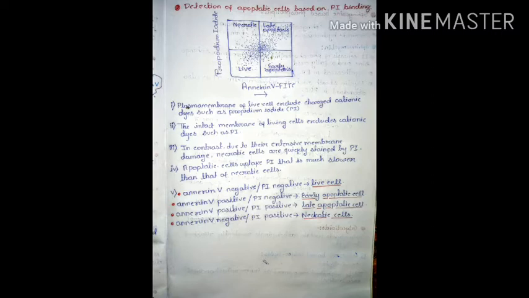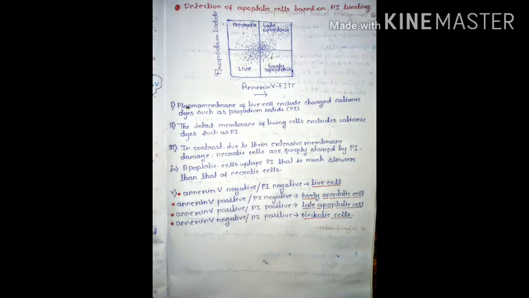But on the other case, necrotic cell, third point, in contrast, due to their extensive membrane damage, necrotic cells are quickly stained by PI. In case of necrotic cell, the plasma membrane is already highly damaged by any type of factor like trauma, toxin, infection. First of all we have to know what is necrosis. Necrosis is a highly pro-inflammatory form of cell death, results in release of alarmins or danger signal such as heat shock protein, uric acid, ATP, DNA and nuclear protein that alert and activate the innate immune system.